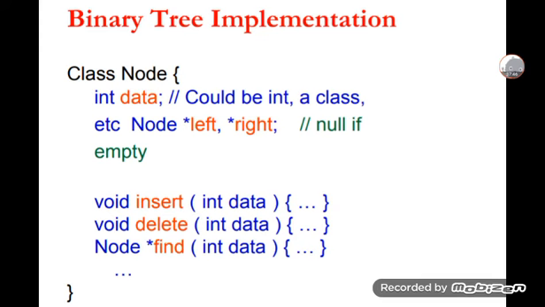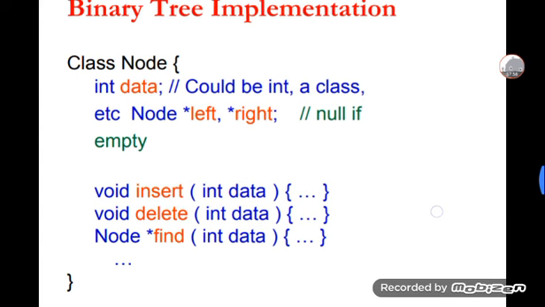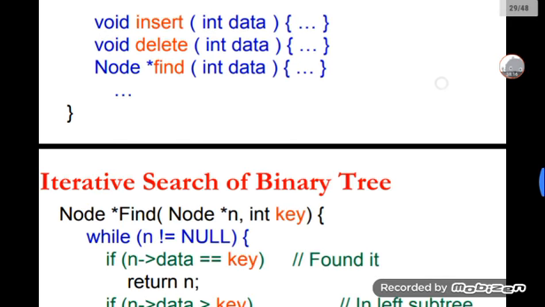Void insert int data. Void delete int data node, and then find int data will be there. In the binary tree implementation, the class is the node, which could hold an int, and a class having a node with left and right pointers, null if empty. We are taking that code, the type of code, integer, and deletion and find.